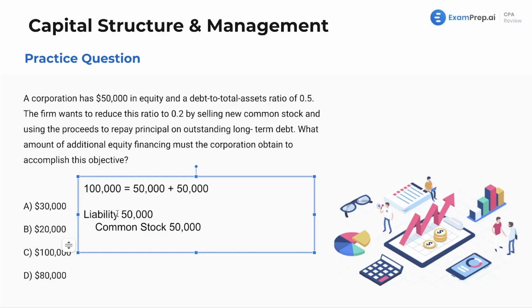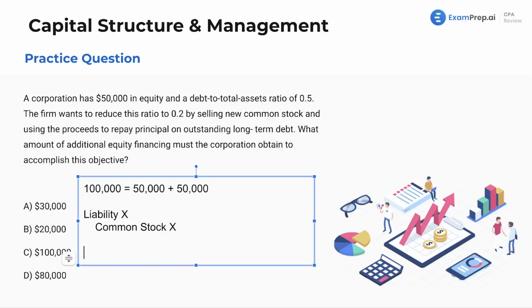We're going to debit liability by 50, or whatever the number is, that's our answer. And then we're going to credit common stock because we're reducing liability, but we're increasing equity. Awesome. We just got to find this number. It's not 50. I just used that. It's X and X. We got to figure that out.